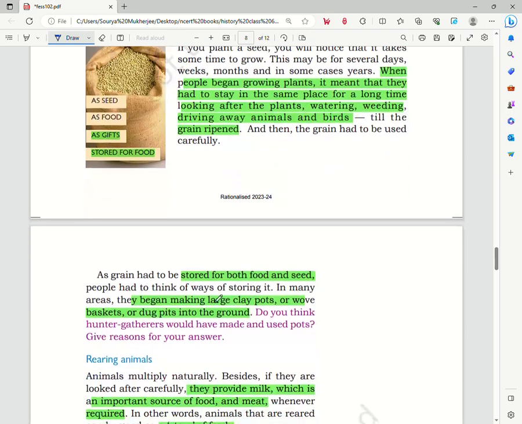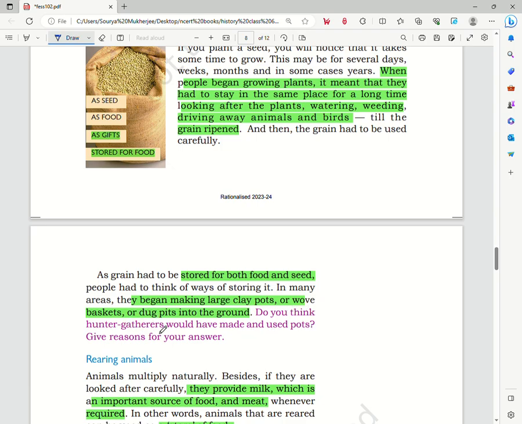So we see that the grain was also stored, both as food and seed. People started making large clay pots and wove baskets or dug pits in the ground. So, as a method of storing food and seeds, people made large clay pots, or they also stored food in pits under the ground.